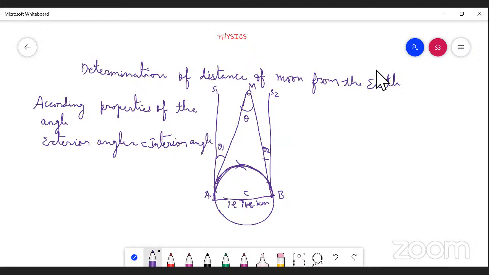Here the interior angle is nothing but theta, and the exterior angles are theta 1 and theta 2.